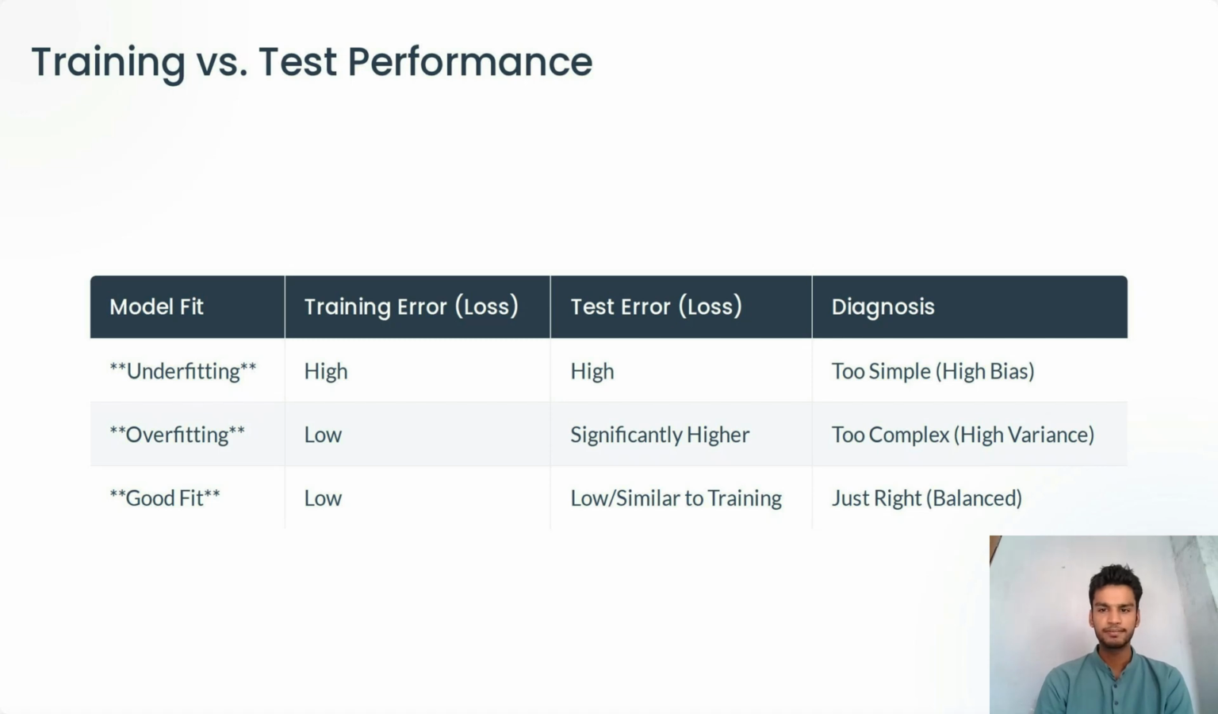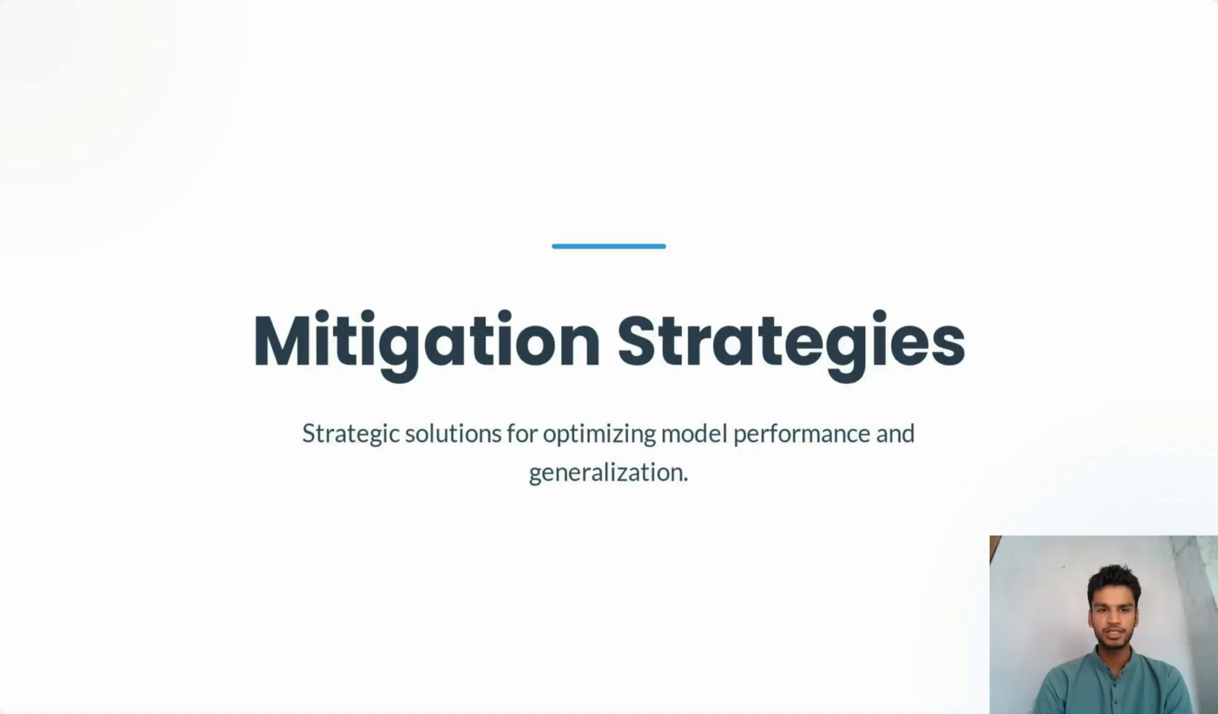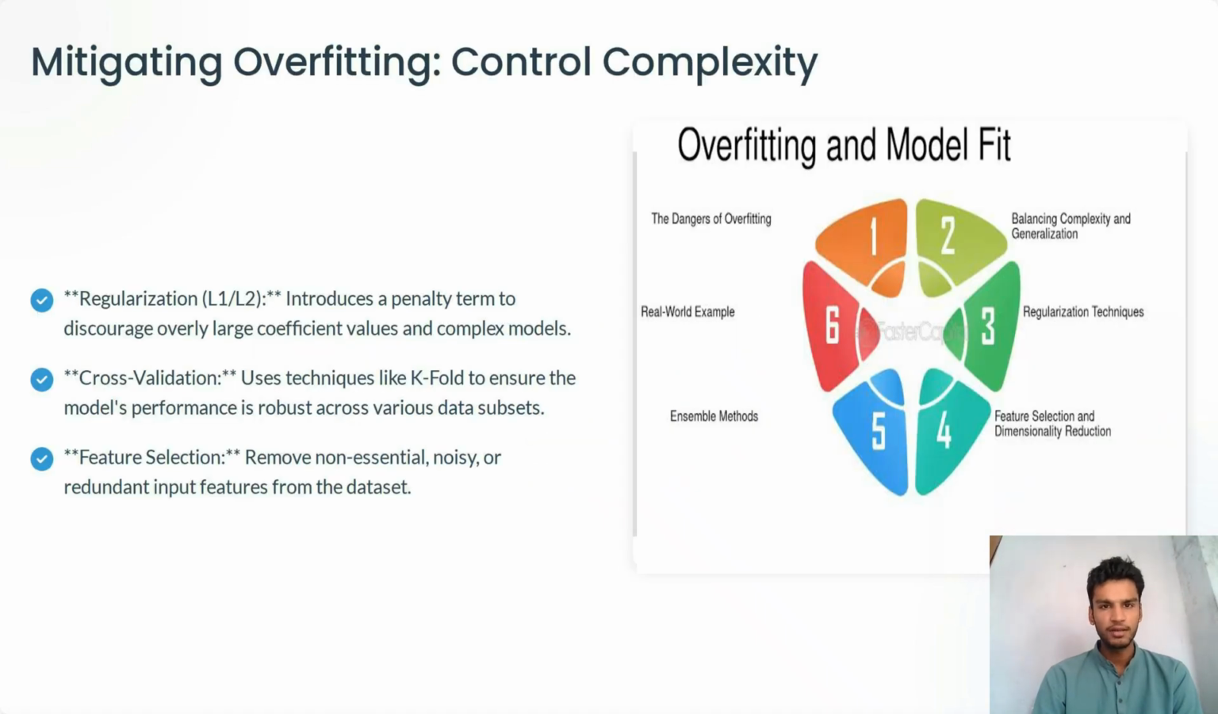It is balanced. Mitigation strategies. Strategic solutions for optimizing model performance and generalization. Mitigating overfitting, control complexity. Regularization introduces a penalty term to discourage overly large coefficient values in complex models. Cross-validation uses techniques like k-fold to ensure the model's performance is robust across various data subsets. Feature selection removes non-essential, noisy, or redundant input features from the dataset.